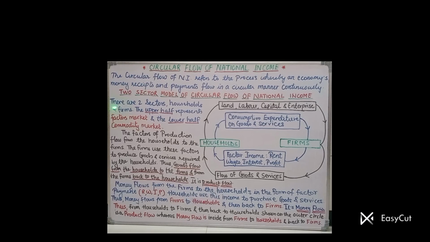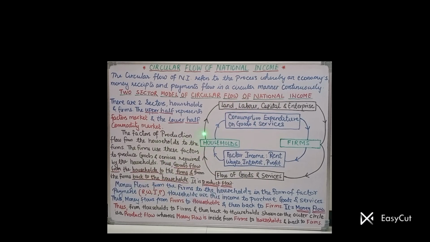There are two sectors of the economy as per this model: household is the first sector and firms is the second sector. So we are going to study two sectors, households and firms. Look at the diagram please. Have a look at this entire diagram.